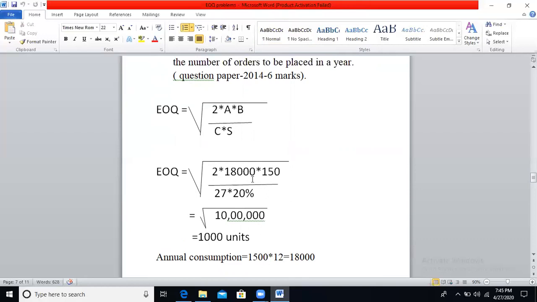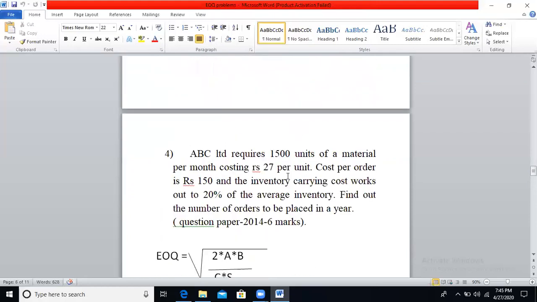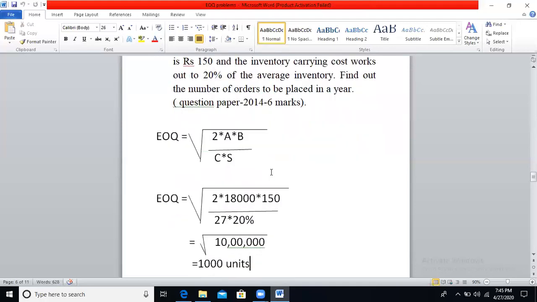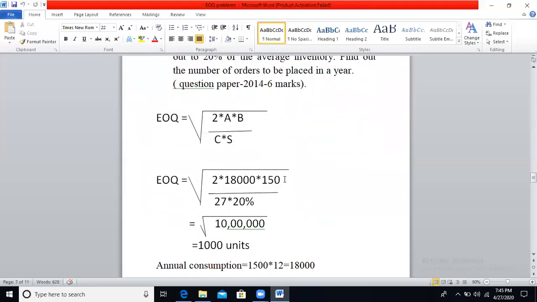So EOQ is equal to square root of 2 into 18,000 into the cost of order, which is 150, divided by cost per unit, which is 27, into storage or carrying cost, which is 20%. If you simplify this, you will get square root of 10 lakh. If you remove the square root, you will get 1000 units.